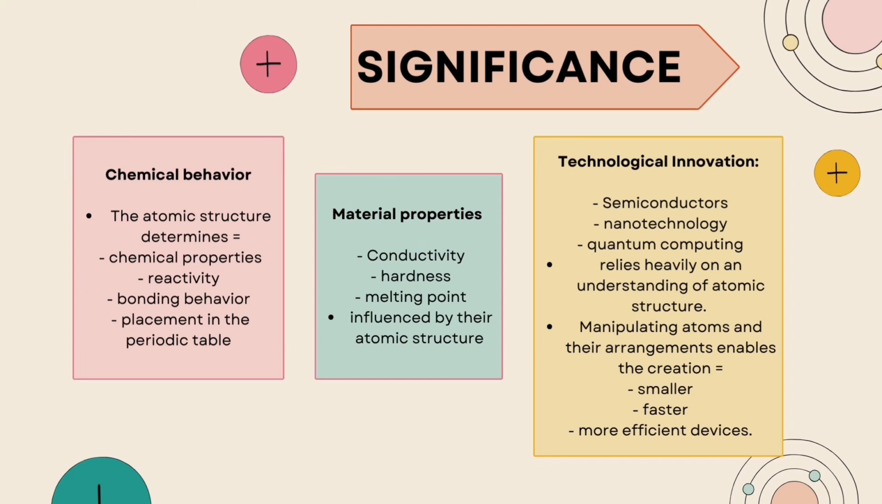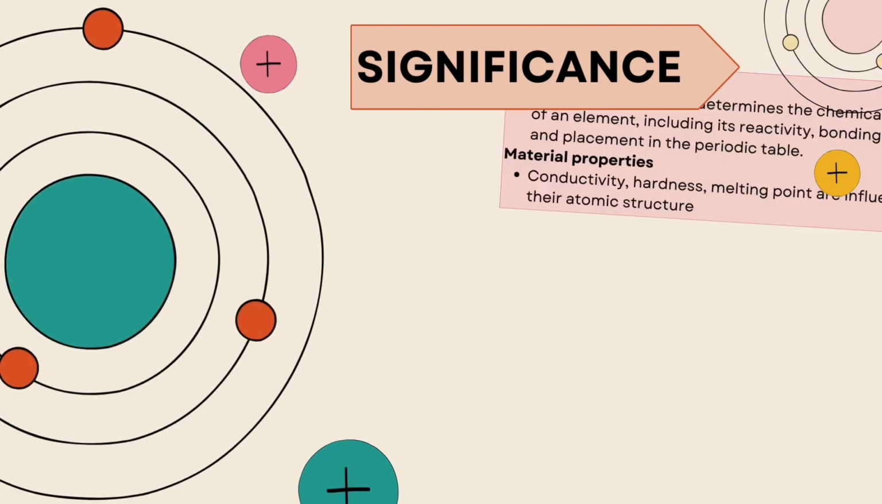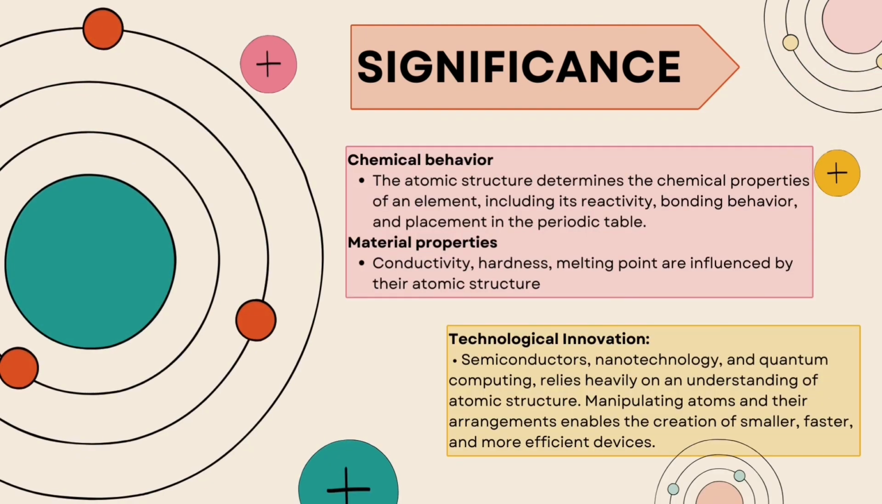Firstly, chemical behavior. The atomic structure determines the chemical properties of an element, including its reactivity, bonding behavior, and placement in the periodic table. Secondly, material properties. Conductivity, hardness, and melting points are influenced by atomic structure. For technological innovation, semiconductors, nanotechnology, and quantum computing rely heavily on an understanding of atomic structure. Manipulating atoms and their arrangement enables the creation of smaller, faster, and more efficient devices.